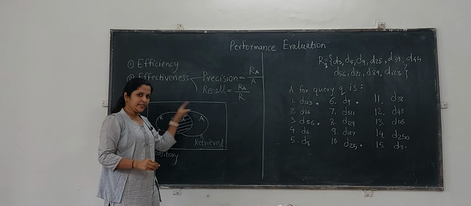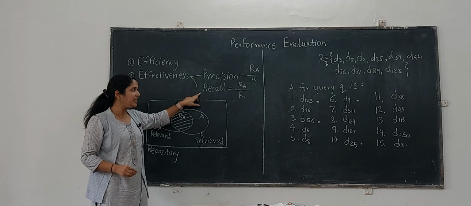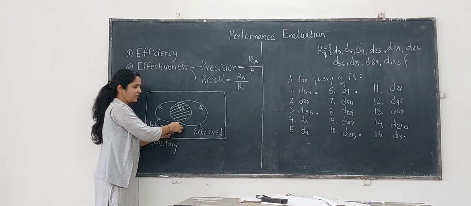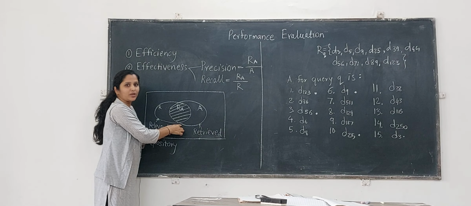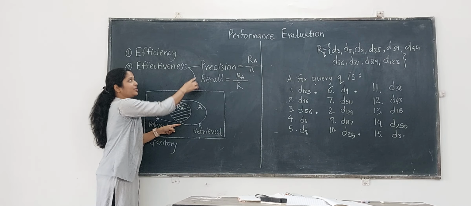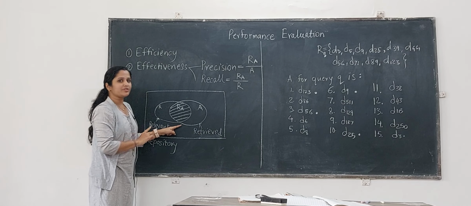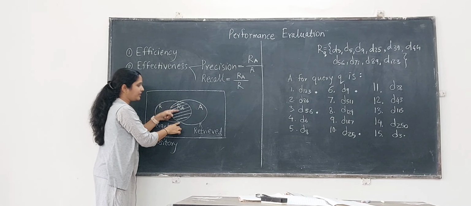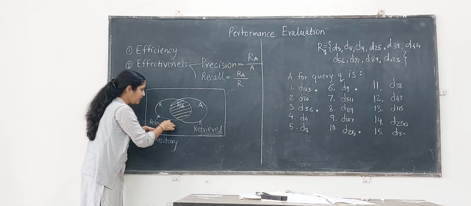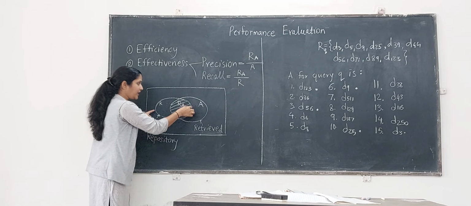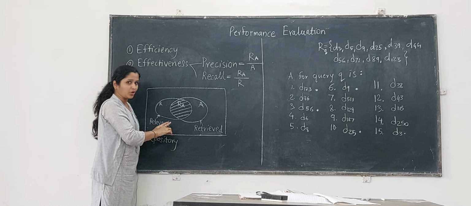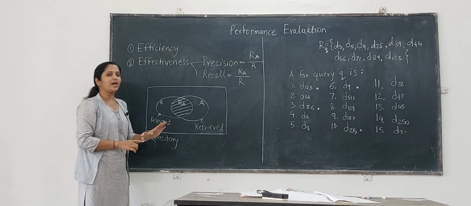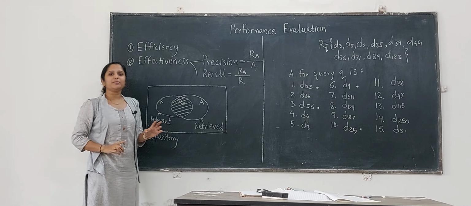In this scenario, if precision and recall are to be defined, precision is nothing but the number of relevant documents retrieved out of the total answer set, the total retrieved documents. That is your precision value for the information retrieval system. Whereas recall is the number of relevant documents retrieved in the answer set out of the total number of relevant documents given by domain experts. The ratio of that is nothing but the recall of the system.